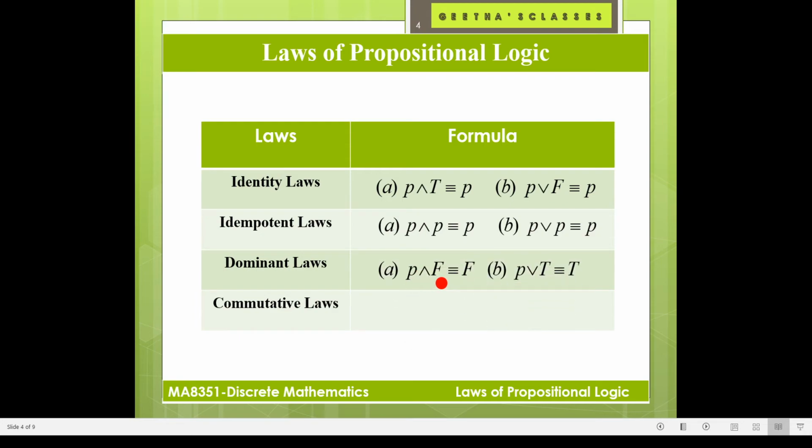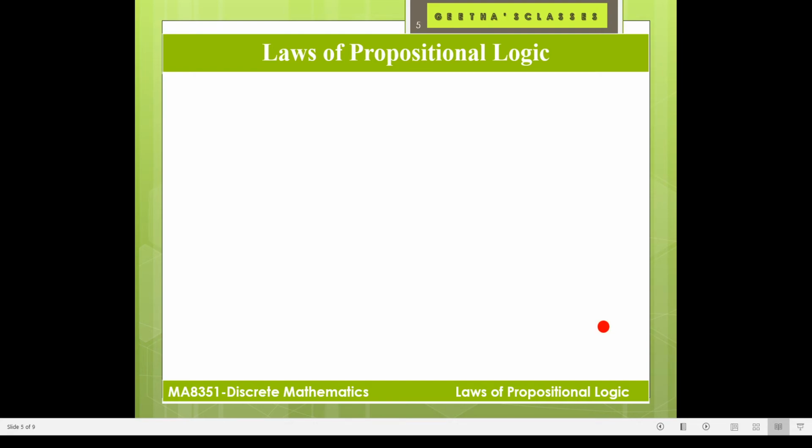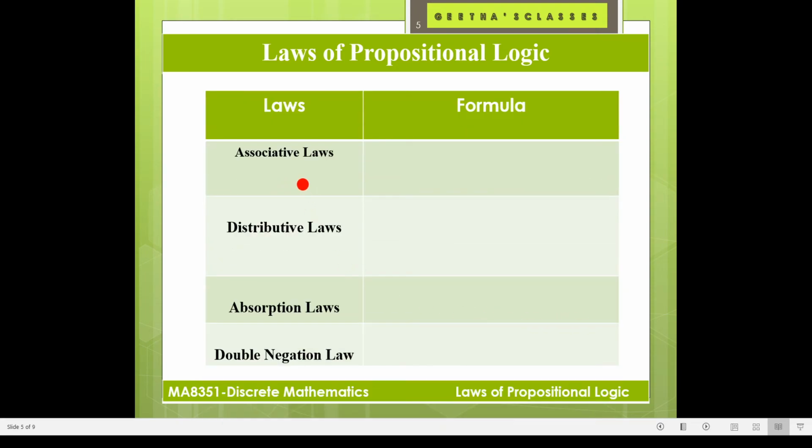Dominant laws: P and false equivalent to false. P or true equivalent to true. Commutative laws: P and Q equivalent to Q and P. P or Q equivalent to Q or P. Okay. So, these are the 4 laws. Few more laws. Associative law: P and Q and R is P and Q and R. This is changing of brackets. Okay. Similarly, you write it for or: P or Q or R equivalent to P or Q or R.